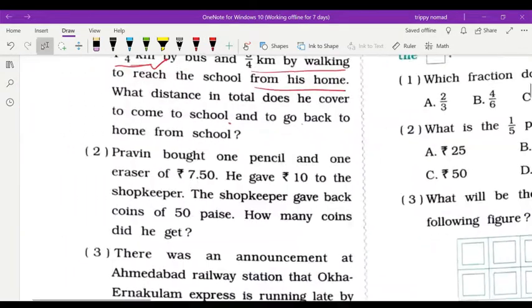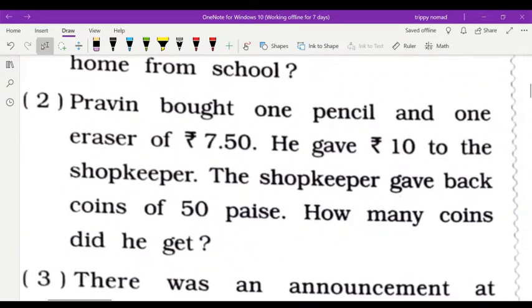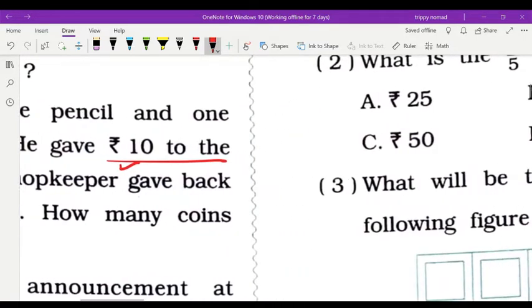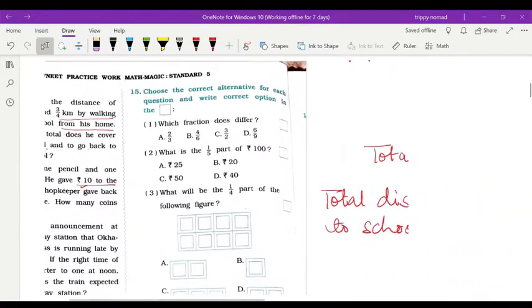Now question number 2. Praveen bought one pencil and one eraser of rupees 7.50. Okay, he gave 10 rupees to the shopkeeper. How many rupees did he give? 10 rupees. And his items came to 7.50. Then the shopkeeper gave back coins of 50 paisa. Okay, how many coins did he get? How much rupees will he get back? Okay, first we will find that one.